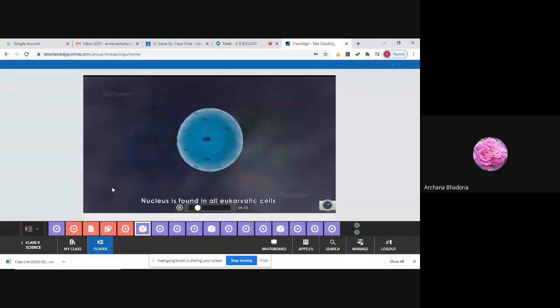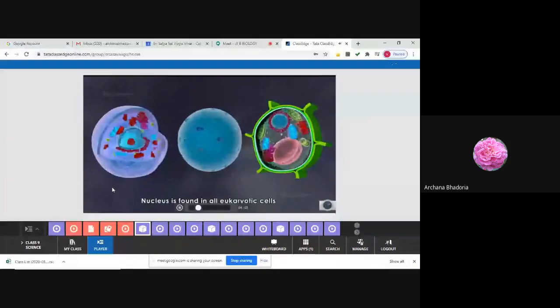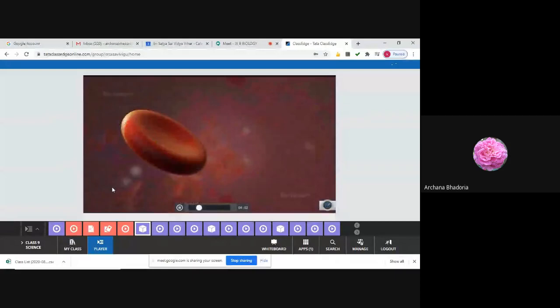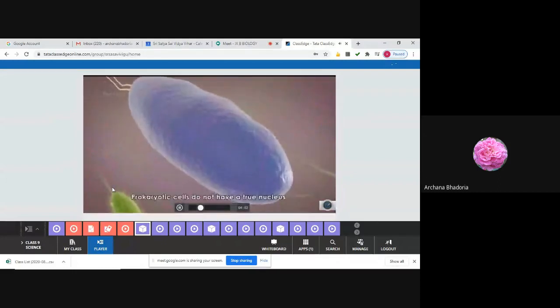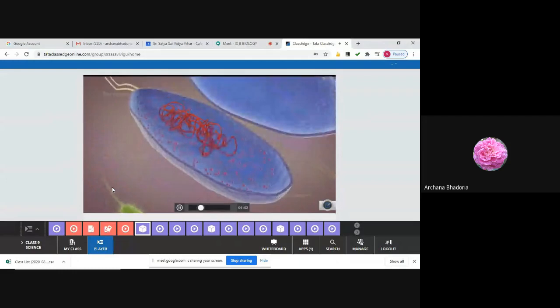A nucleus is found in all eukaryotic cells. Those without a nucleus, such as red blood cells, are referred to as enucleate. Prokaryotic cells do not have a true nucleus. Their genetic material flows within the cytoplasm.